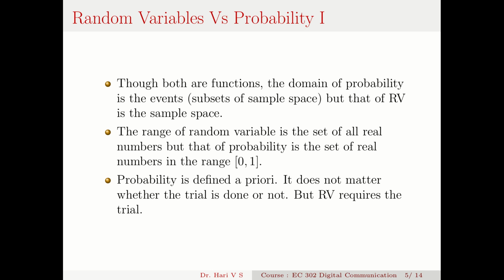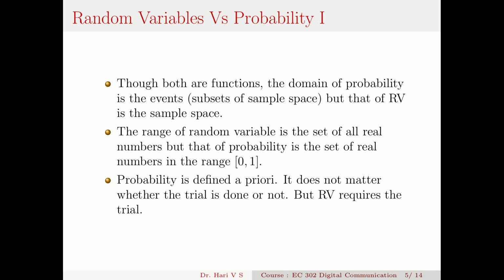And another point is the range of random variable is a set of all real numbers. But for probability, the range is the real numbers from 0 to 1. So range of random variable, it is actually the pay of some amount in rupees or dollar. It can be any real number. But for probability, that range is from 0 to 1, or real numbers from 0 to 1.